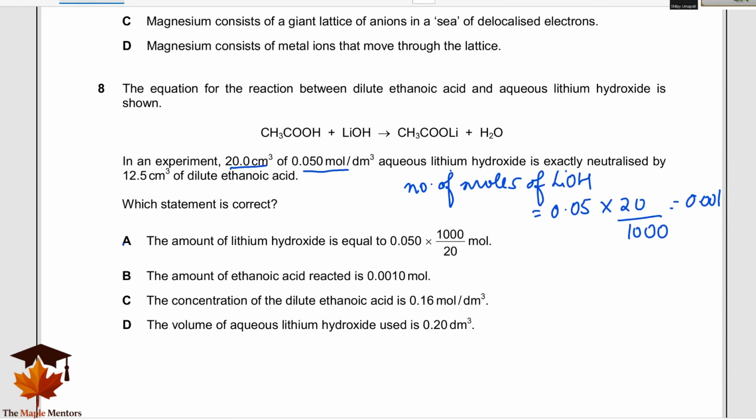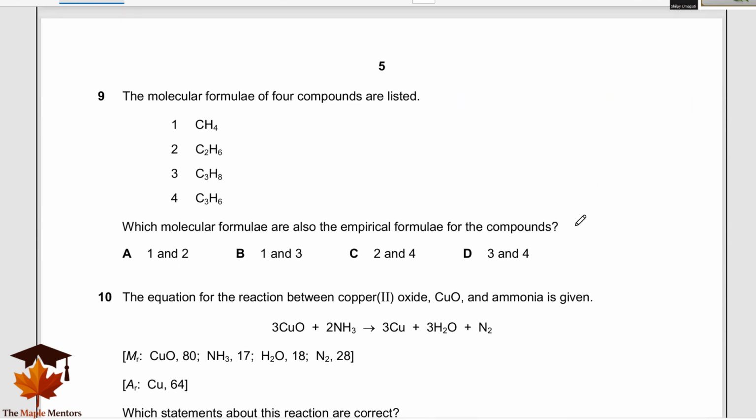Now, which statement is correct? A, this is wrong because this is inverted. Now B, the amount of ethanoic acid reacted is 0.001. Yes, this is correct. Why? Because lithium hydroxide and ethanoic acid are in ratio 1:1. So whatever amount of lithium hydroxide is there, the same amount of ethanoic acid is there, which is 0.001.